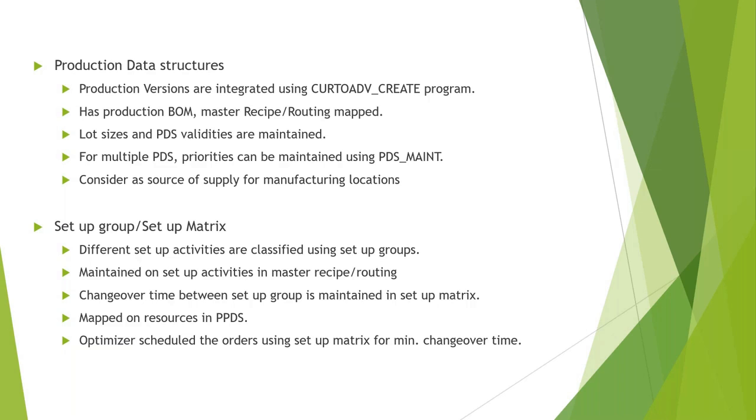So using this matrix, whenever PPDS is doing scheduling, it will refer to this matrix and your planned orders will be created or scheduled in such a way that the changeover time is always a minimum. It will also take care of the availability date of your receipts and when there is the demand, and how much changeover time can be minimized. So it will be a trade-off of these two combinations, and then your receipts will be created.